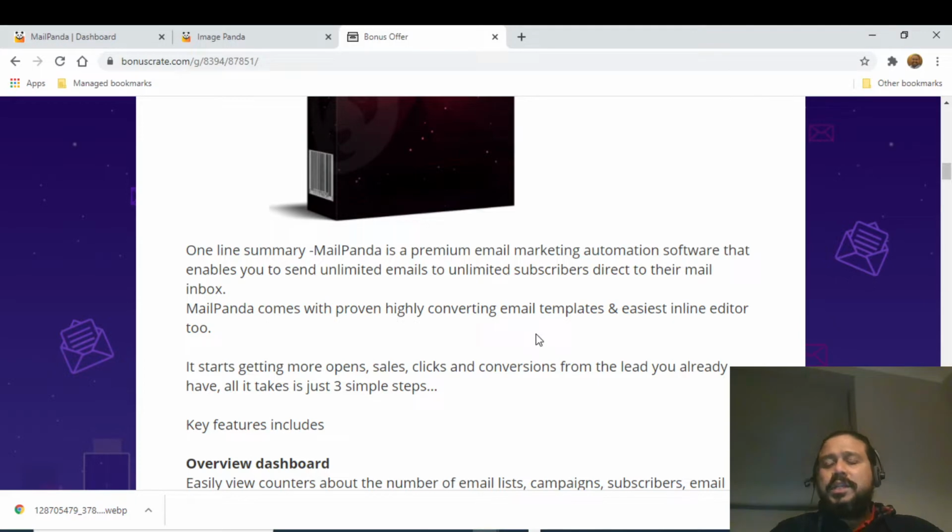There are various methods. You can import your list, or you can add a new subscriber to MailPanda, and it's all within seconds. You can start running MailPanda within a fraction of a minute, maybe within 30 seconds to 1 minute, based on how quickly you can install and get things going.